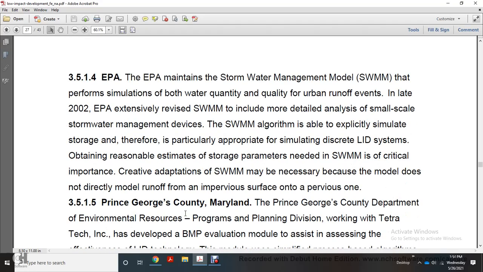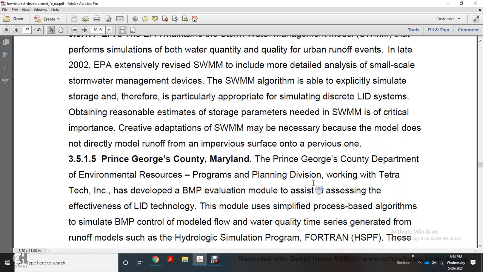Creative adaptation of the Stormwater Management Model may be necessary because the model does not directly model runoff of the impervious source to the other pervious one.